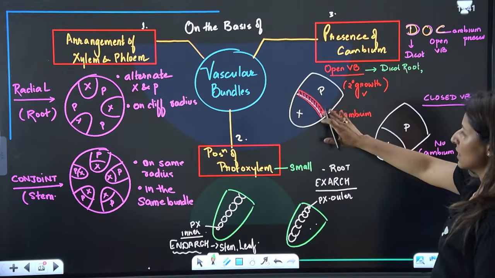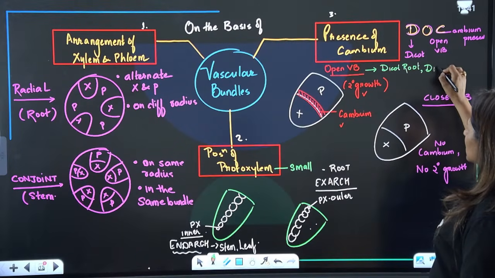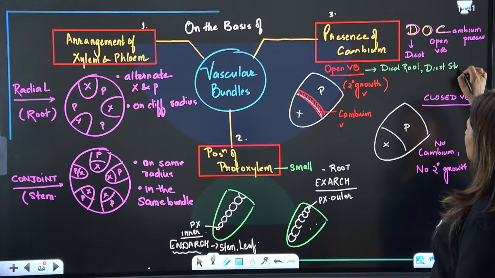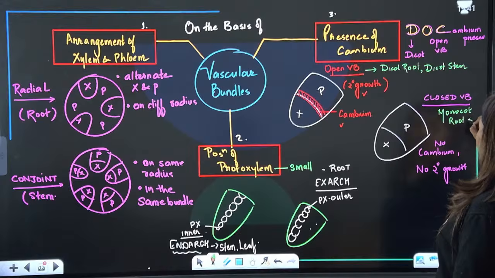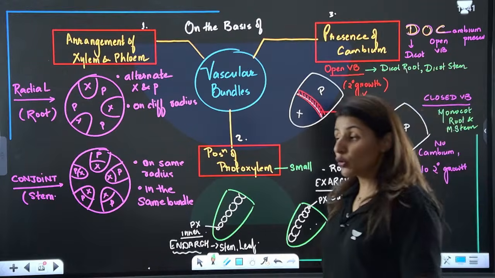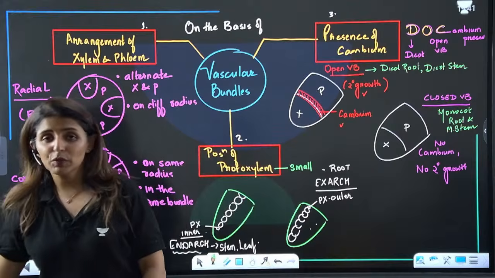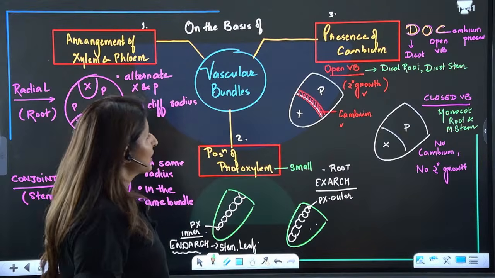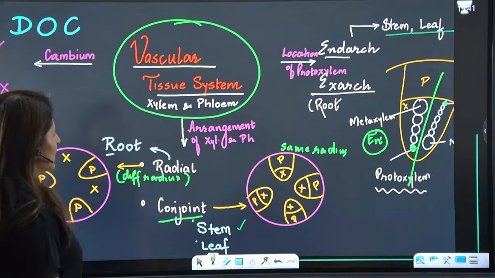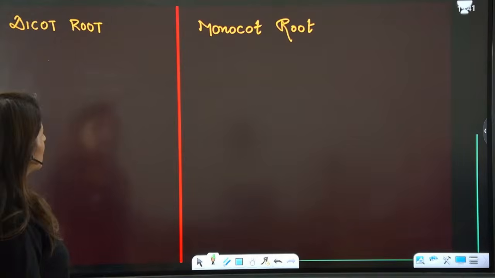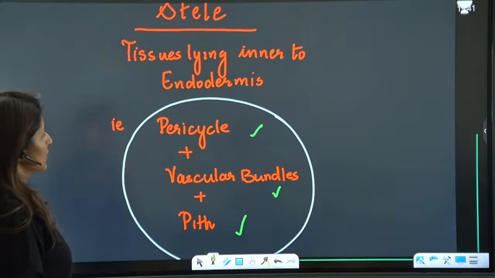This is the vascular bundle of stem, dicot stem. While closed is found in monocot, be it root or stem. Is that point clear? So monocots will not show secondary growth because of the lack of cambium. Are we clear, guys? So these are the different types of vascular bundles, right? So this was a little not clear, so I've drawn this.